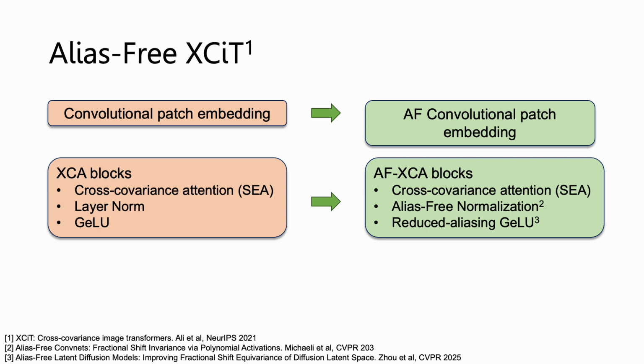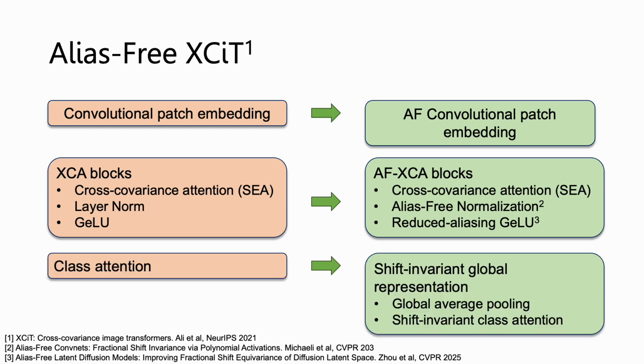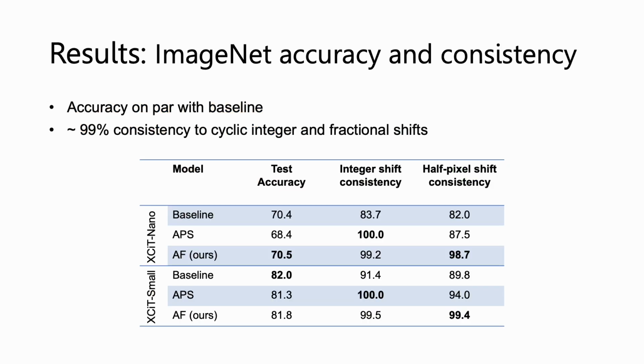Therefore, our model is not provably shift-invariant, yet it remains roughly 99% consistent under translations. We also replace the class attention with shift-invariant global aggregation. In the paper, we discuss 2 options, global average pooling and shift-invariant class attention. We evaluate our method on XCiT nano and XCiT small. In both cases, we obtain similar accuracy to the baseline and near-perfect shift consistency for both integer and half-pixel translations.